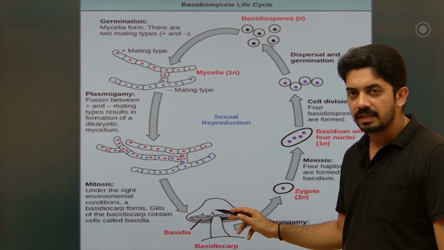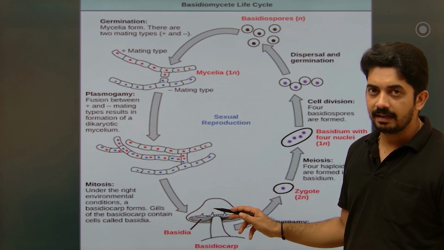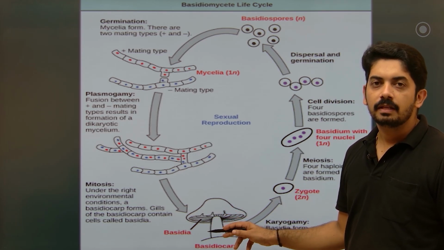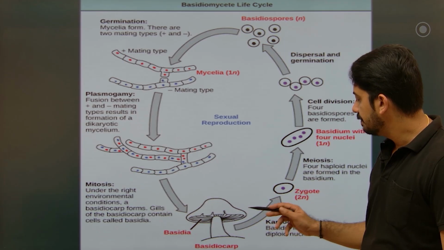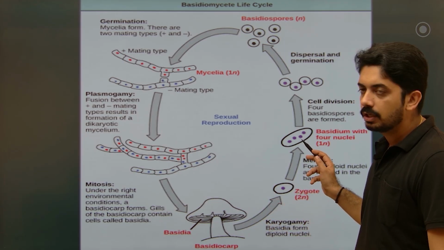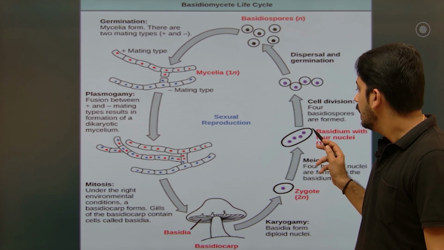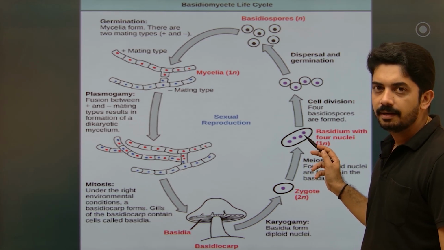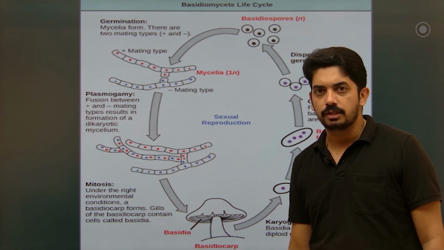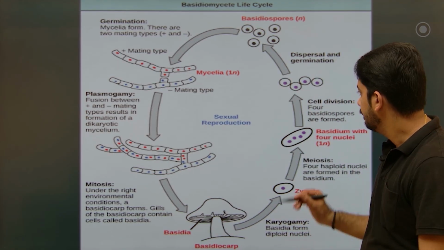Now inside this basidiocarp, cells again have dikaryon. Inside the basidium, karyogamy completes, cells become diploid, and they form a zygote. The zygote immediately undergoes meiosis and produces haploid spores inside the basidium. Now these spores are produced exogenously, outside the basidium.